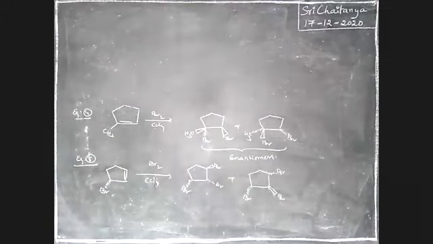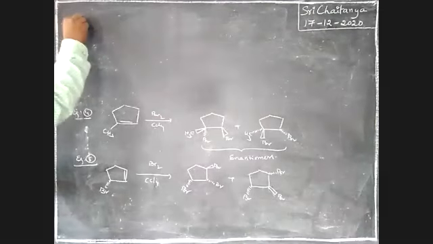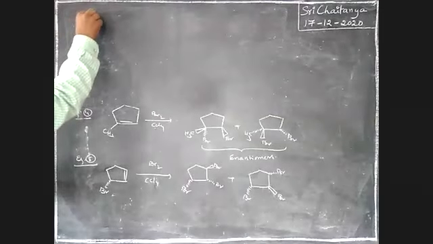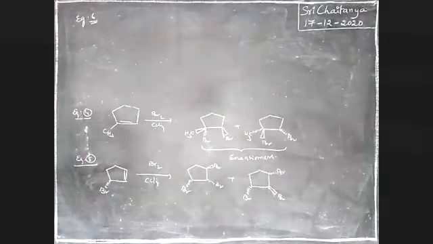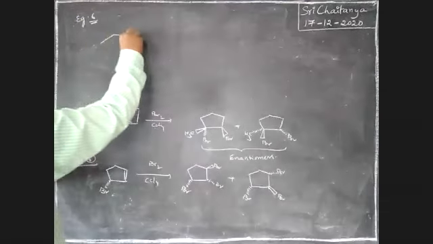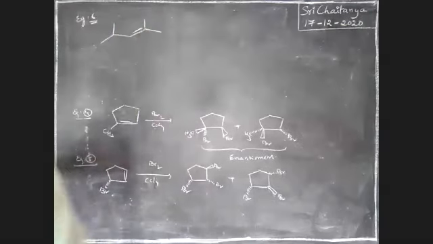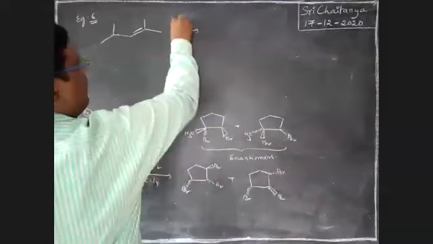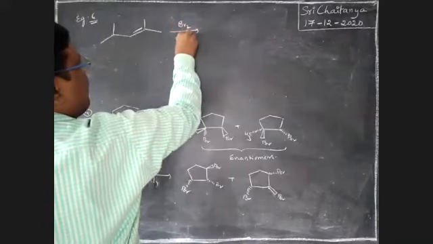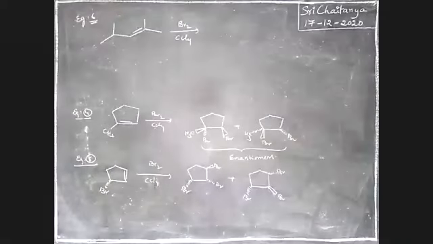Different variety of examples, boys. And we will try. Six. It is Br2, CCl4. Tell me your answer.